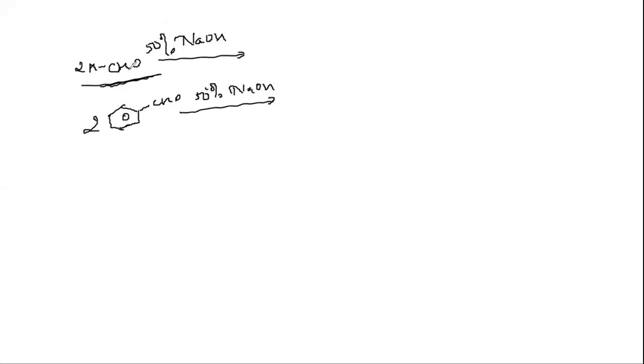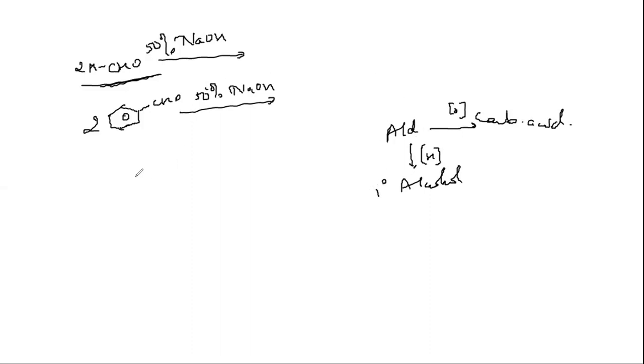What does disproportionation reaction mean? One molecule of aldehyde gets oxidized to carboxylic acid and another gets reduced. Whenever an aldehyde gets oxidized, we get carboxylic acid. And whenever an aldehyde gets reduced, we get alcohol. Remember, and that too we get a primary alcohol, right? So this reaction is called Canizzaro's reaction.